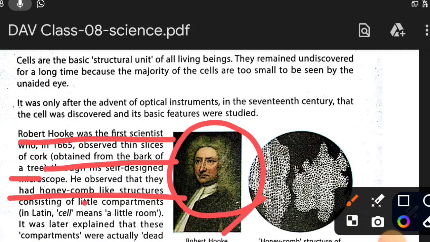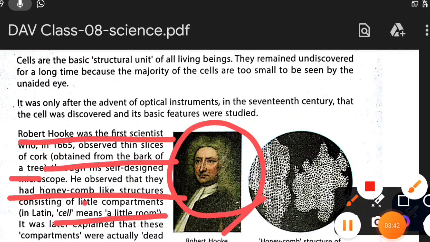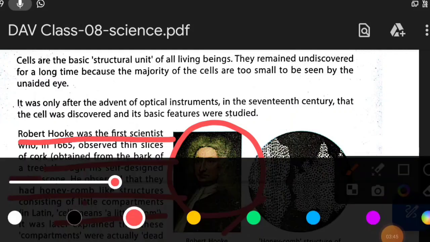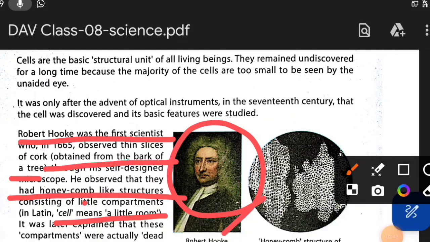In the Latin language, cell means little room. Cell means actually a little room or compartment.